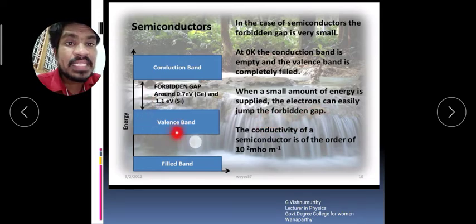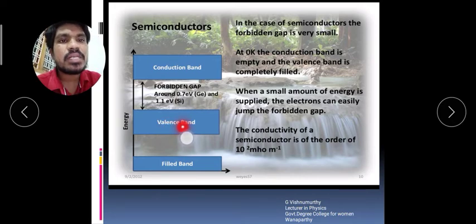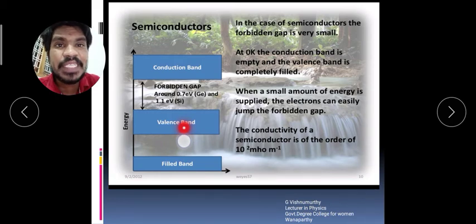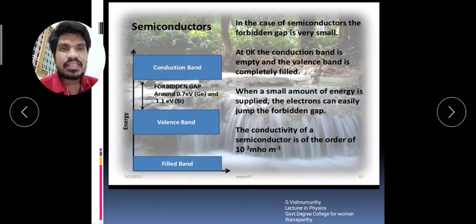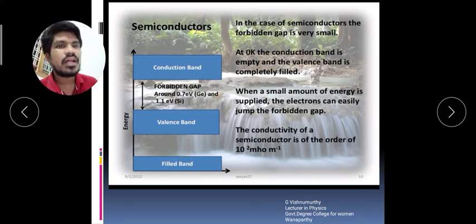When we apply some external energy to this valence band, some of the electrons absorb the external energy, jump the forbidden energy gap and reach the conduction band. That's why when the valence electrons reach the conduction band, the current will flow through the material.